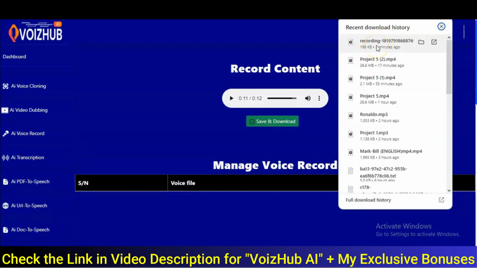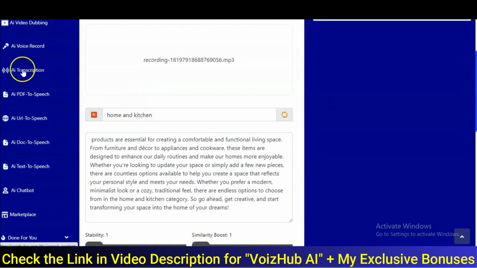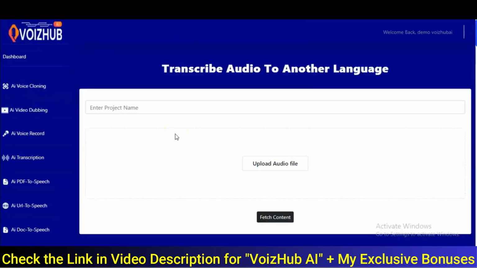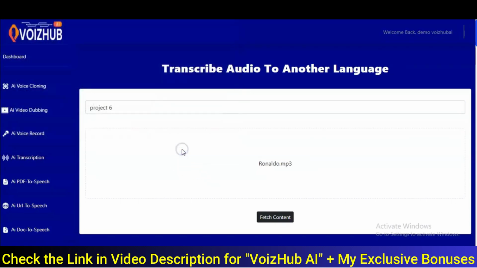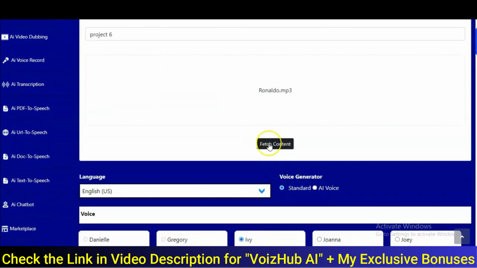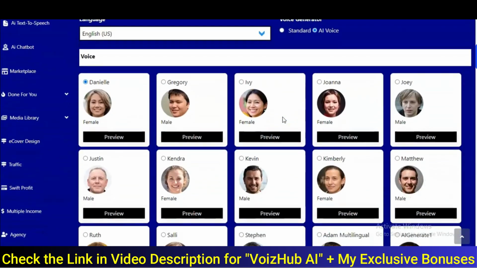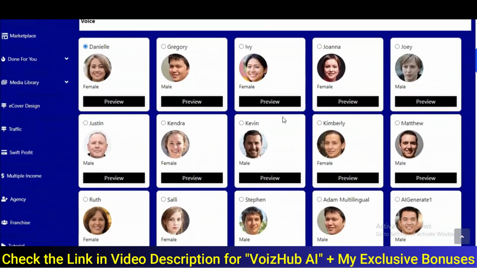How cool is that? And also we have AI transcription. Click on it, and then you'll be taken to this interface where you transcribe your audio to another language. Right now, enter project name, then upload audio file, then open. Right, then you fetch the content, and then you come right here to pick any of the voices we have right here.